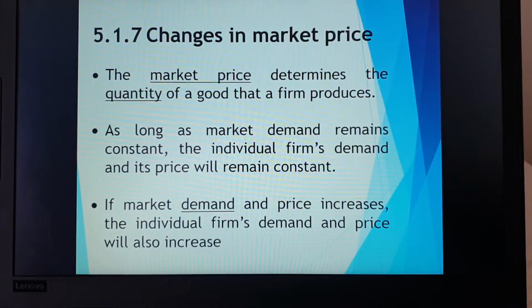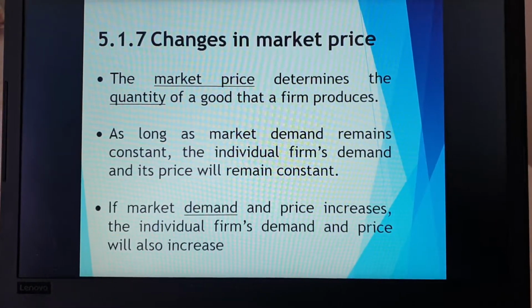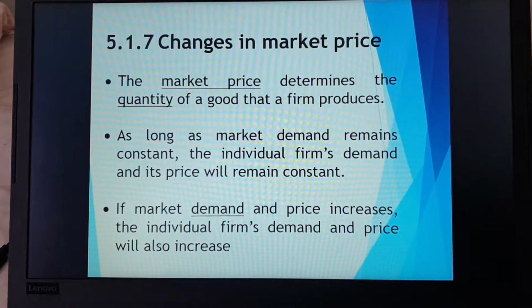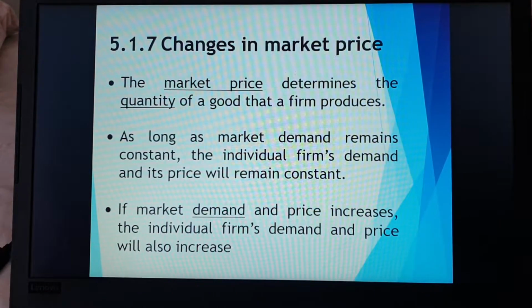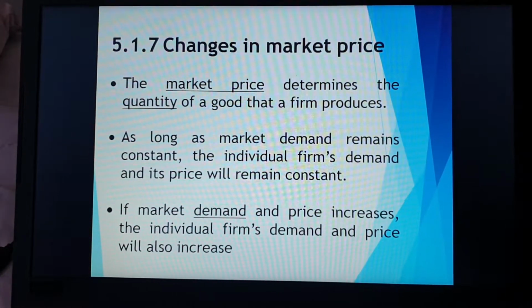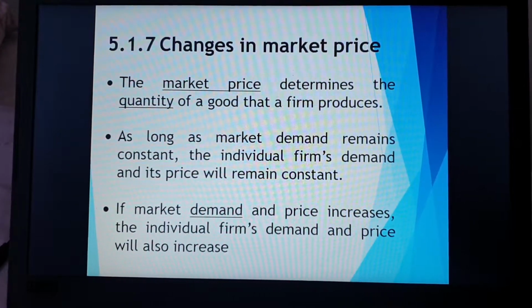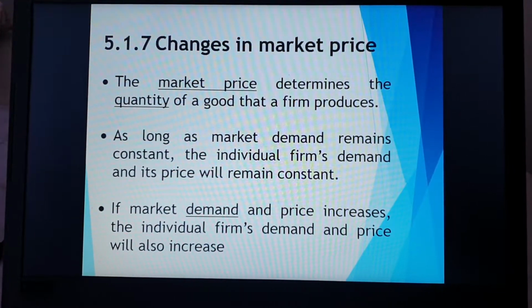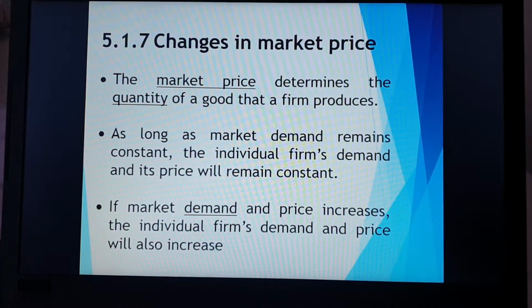Good day, everyone. Today we're going to look at changes in the market price. The market price determines the quantity of a good that a firm produces. As long as market demand remains constant, the individual firm's demand and its price will also remain constant.